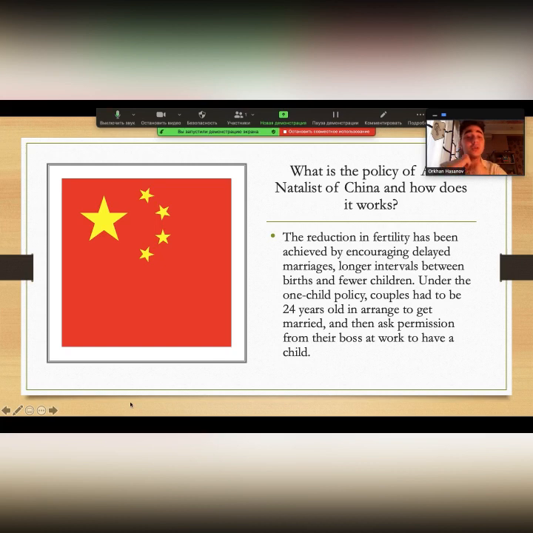What is the antinatalist policy of China and how does it work? The reduction in fertility has been achieved by encouraging delayed marriages, longer intervals between births and fewer children. Under the one-child policy, couples had to be 23 years old in a rural area to get married, and then ask permission from their boss at work to have a child.